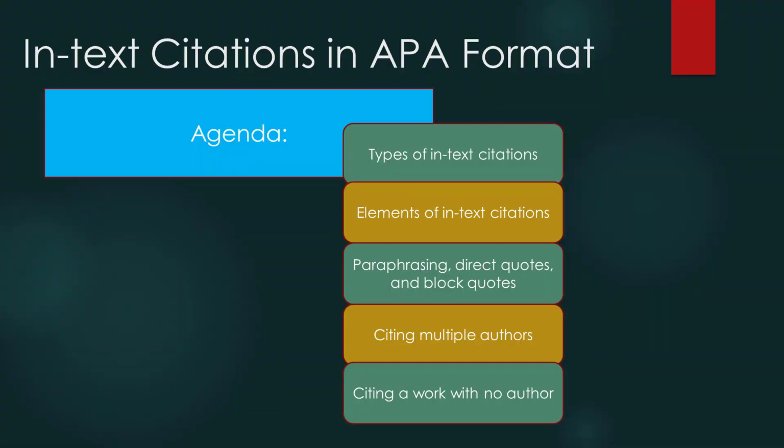Hello. In this tutorial, I will cover in-text citations. First, we will introduce the types of citations you can use. Then we will go over the elements needed for in-text citations. I will then discuss the differences between paraphrasing and direct quotes, and when to use a block quote. And finally, we will address citing works with multiple authors and citations with no authors.